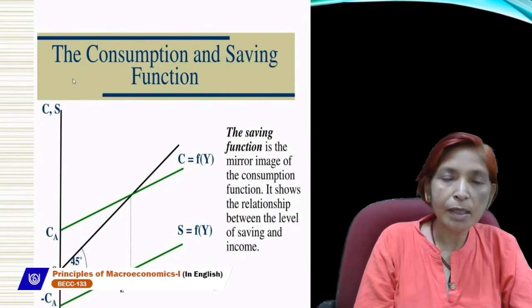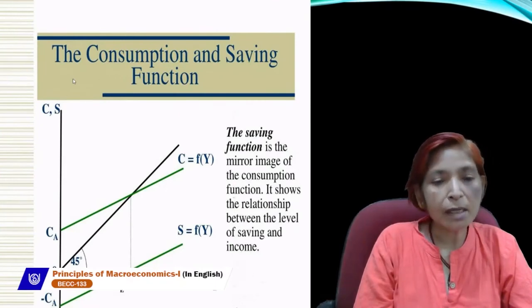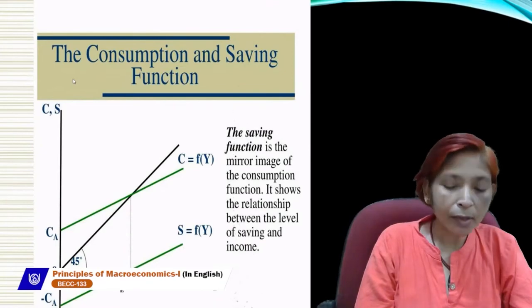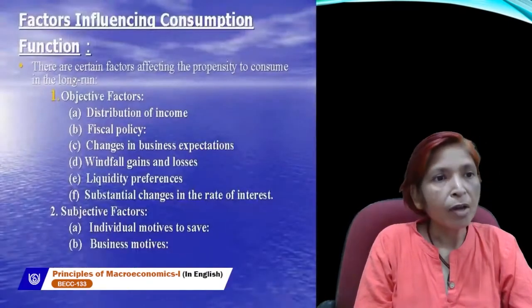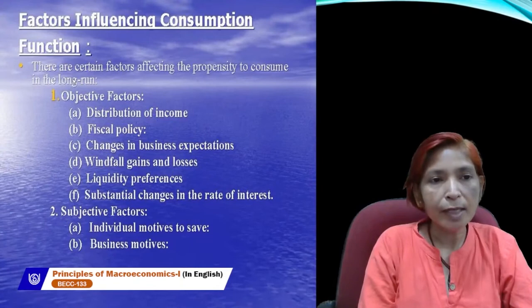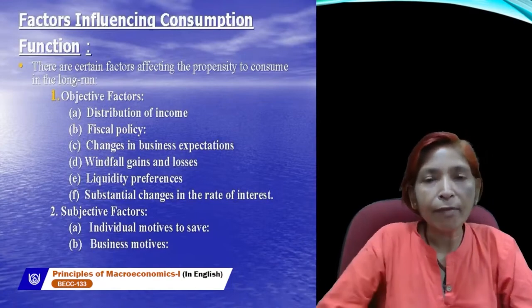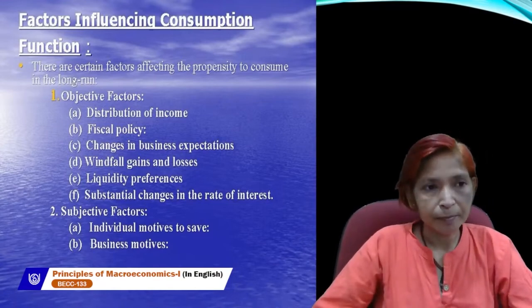After that, saving will start rising. Saving is also the function of income. Consumption is also the function of income. Next is, what factors influence the consumption function? Or we can say, what are the determinant factors of the consumption function?